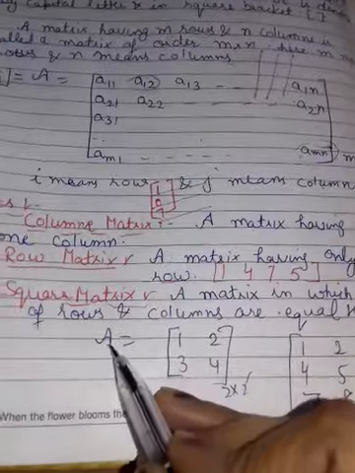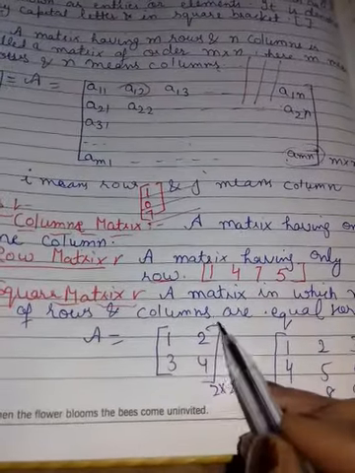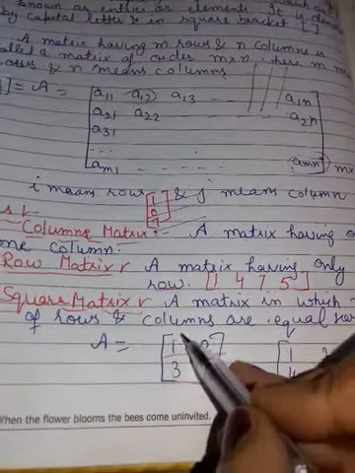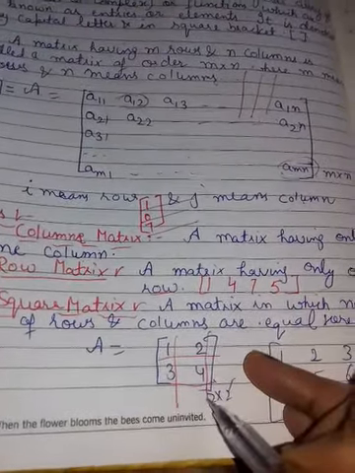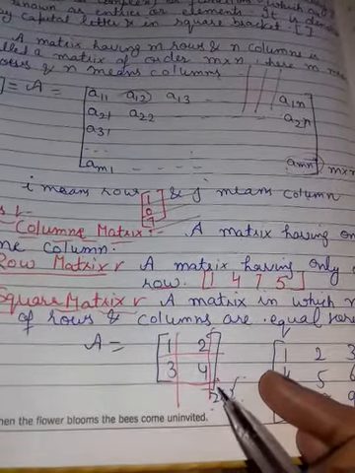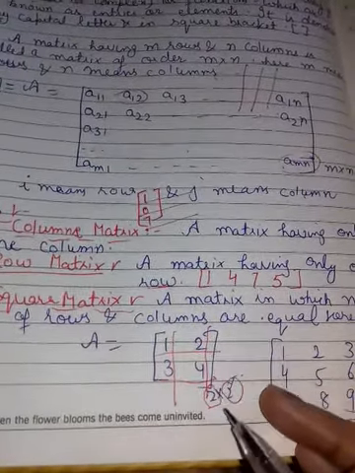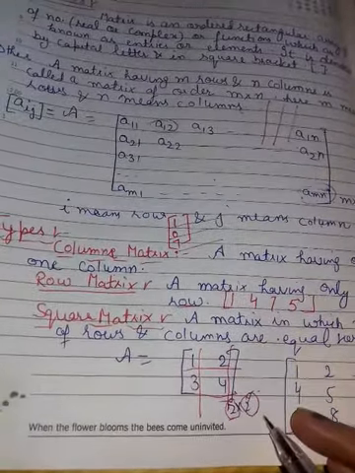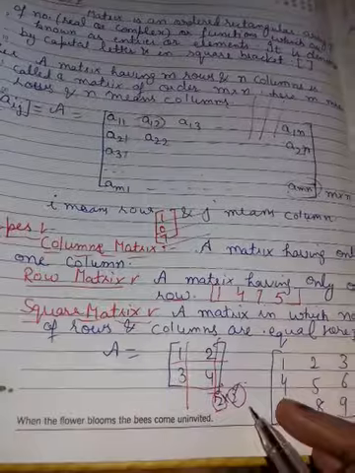See, I have given one example, A. This is a matrix. How many rows are here? 2. How many columns? 2. So its order is 2 by 2. Firstly you write the rows, then the columns. A square matrix has the number of rows equal to the number of columns.